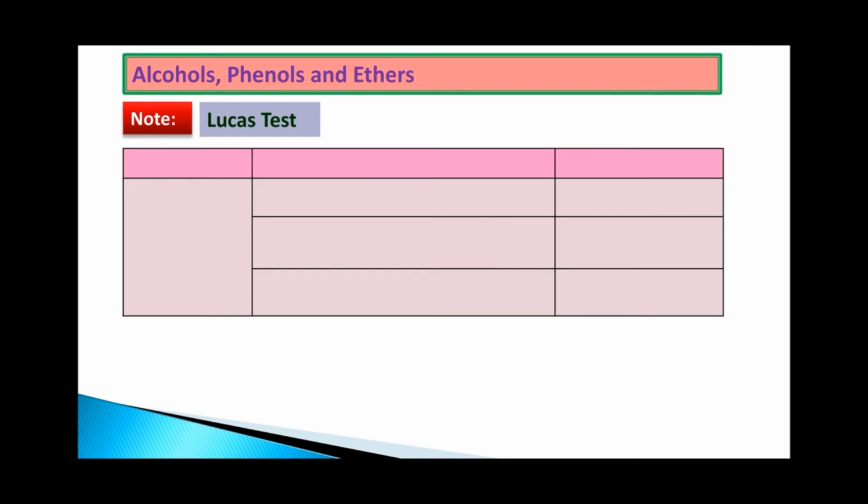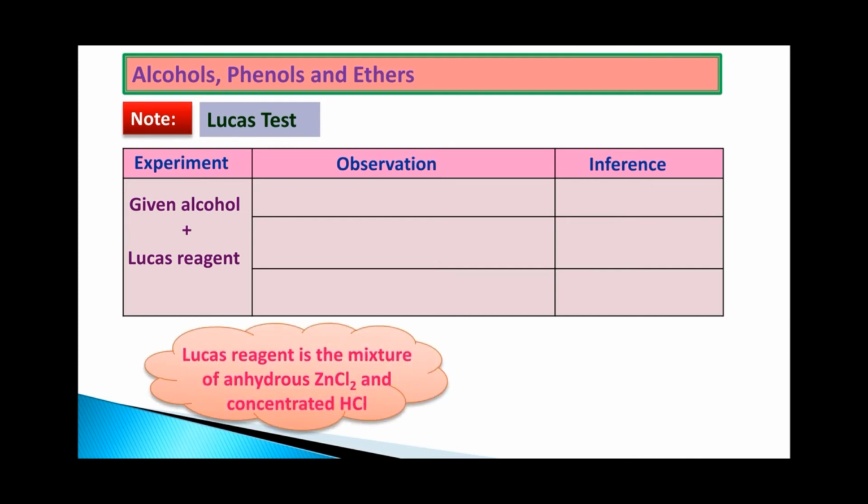Along with that, one more important thing is there. The name of the test is called Lucas test. Important for 3 marks. Make 3 columns: experiment, observation and inference. So what is the test? We are provided with an unknown alcohol. To that unknown alcohol, we add Lucas reagent. Lucas reagent is a mixture of anhydrous zinc chloride and concentrated HCl.